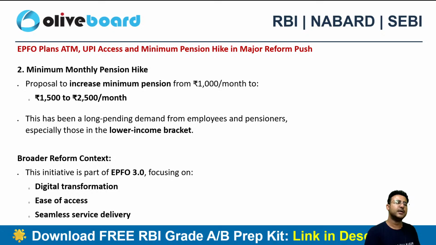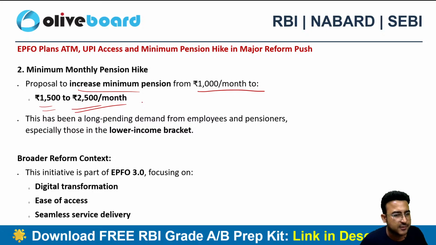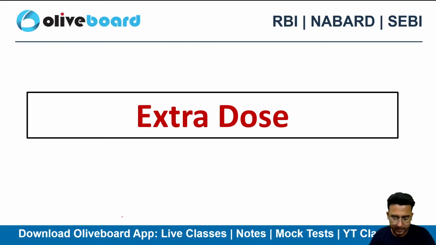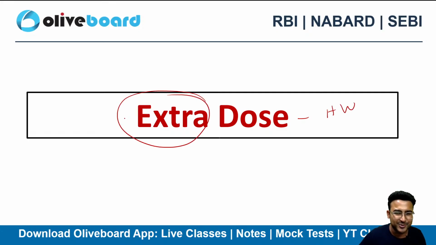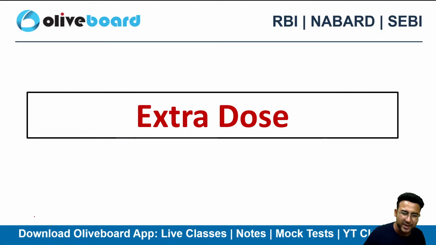Plus as of now, the bare minimum pension amount is 1,000 per month. They are trying to increase it to 1,500 or 2,500 per month. Okay. So basically this particular initiative is focusing on the digital transformation, ease of access and seamless credit delivery. There is some extra dose as well. Don't consider it as extra news. Some of the news in this particular dose is important as well.